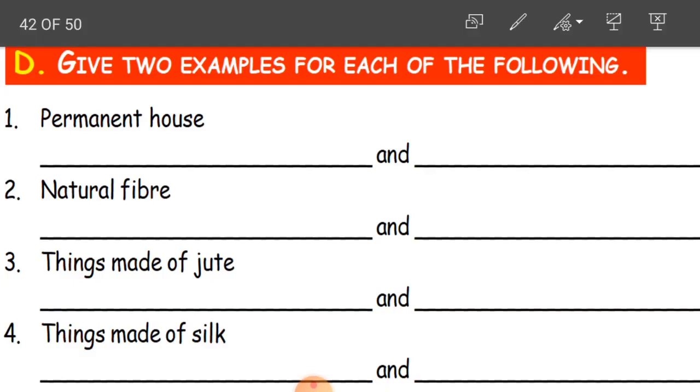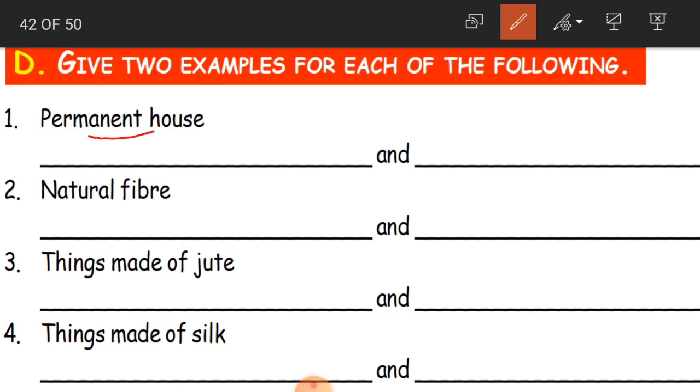Now here again you have got one more exercise where you have to give 2 examples for each of the following. The first one is permanent house. I am not writing here, I am just telling you the answers. What are 2 examples? Like bungalow or apartment or a cottage.